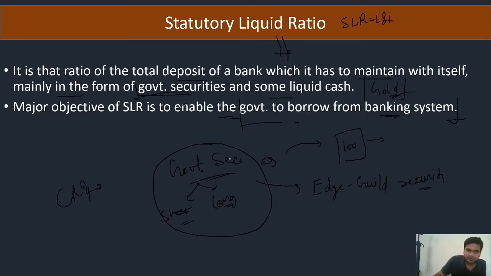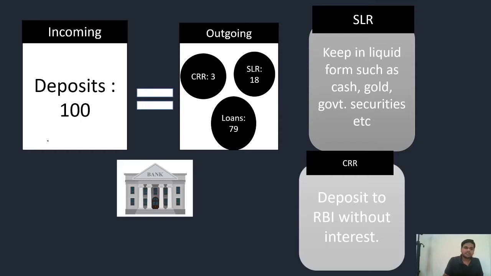Okay, so it is mainly kept for government borrowing only. Now I am coming to SLR also. Now same example: total deposit with bank 100 rupees, CRR 3 rupees, SLR 18 rupees. Now what is the loanable amount? 79 only. Okay, so CRR is deposited with RBI without interest, which means that RBI doesn't pay any interest on CRR, it has to only be kept with RBI.